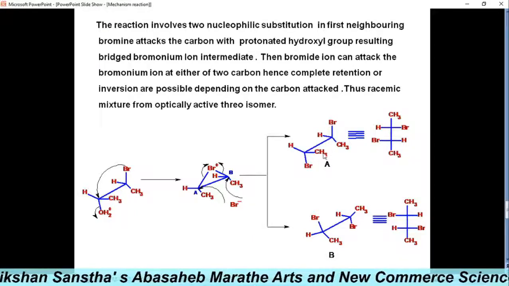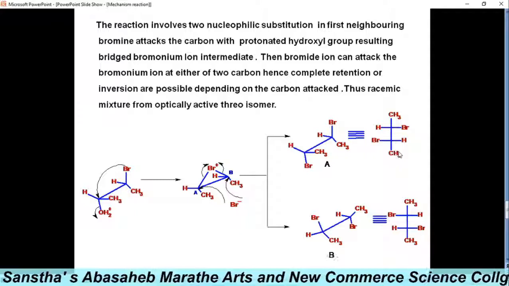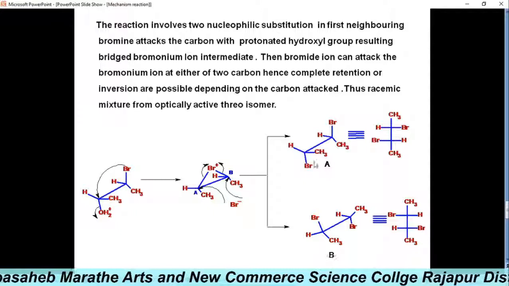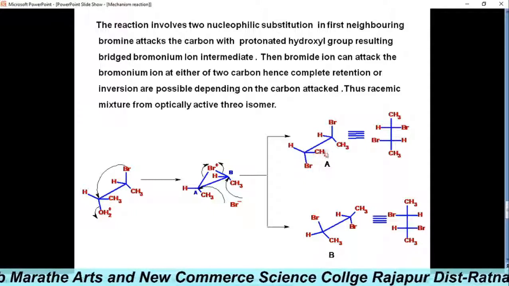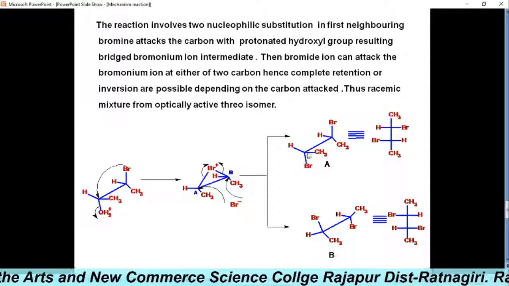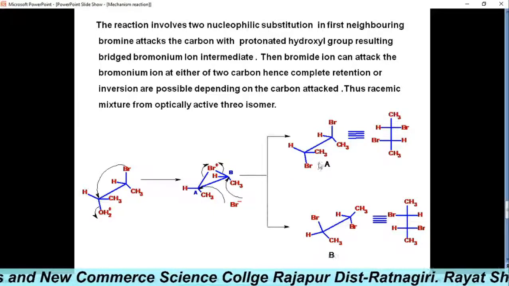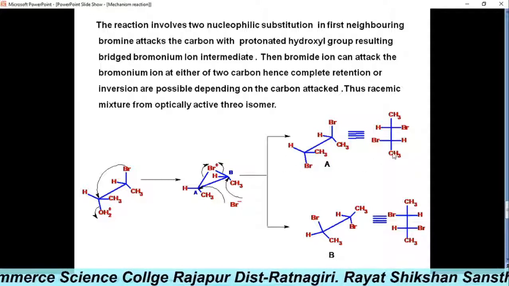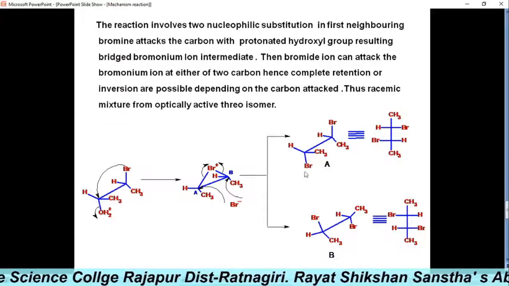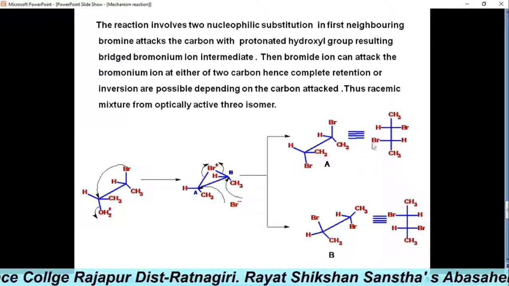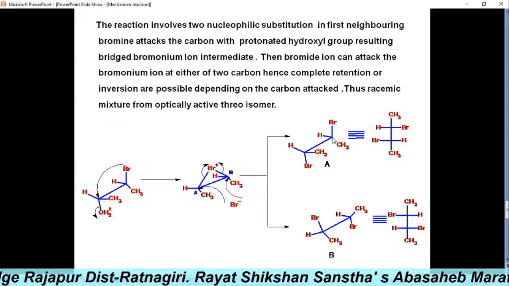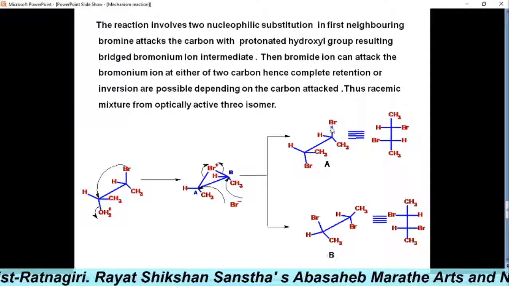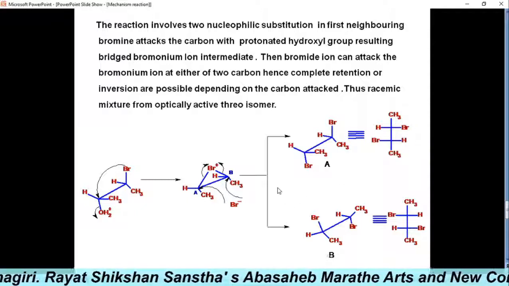By rotating this carbon clockwise on this side, the CH3 is below, hydrogen is on the right-hand side and bromine is on the left side. We can also rotate this, so the left side is hydrogen and the right side is bromine.